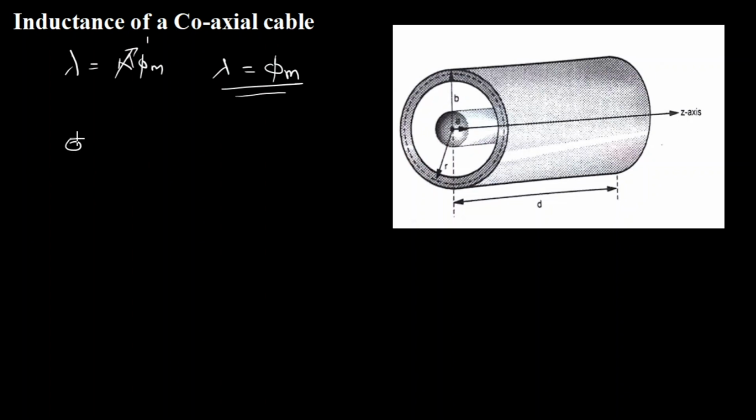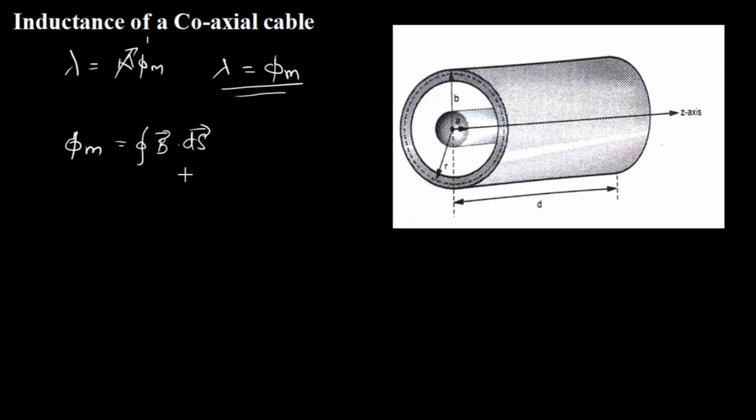Now we know that phi m, the total magnetic flux present around this coaxial cable, can be easily calculated by the closed integral of B dot dS. There is a vector involved in this calculation. That's why I have said that this coaxial cable is kept along the z axis. In the solenoid and toroid derivations we were not worried about that. We were considering only the magnitude, but here a vector is involved, so that is important. You can keep it in any one direction, but I am assuming it in the z direction.